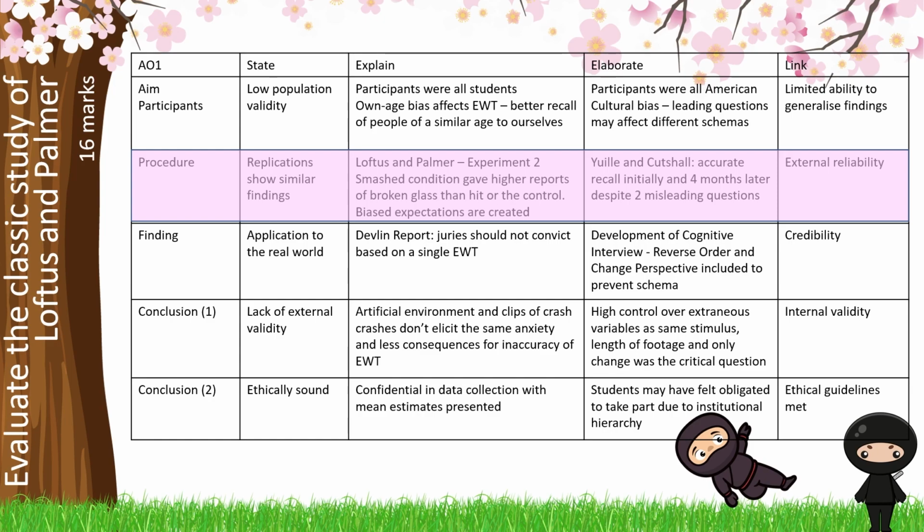Here we've got an issue in terms of external reliability and inconsistent findings across different pieces of research, which suggests that other extraneous variables, such as anxiety, might be having an impact.